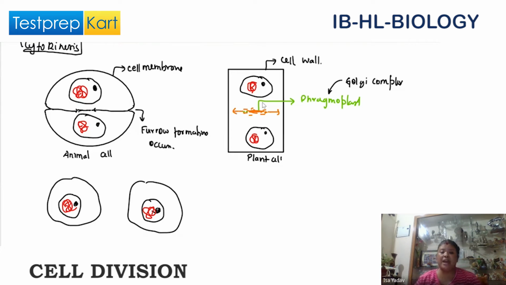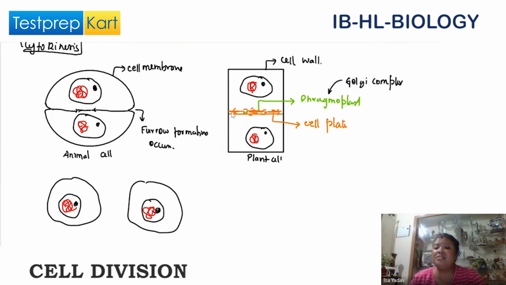See the difference: in the animal cell it extends towards the center, in the plant cell it extends towards the cell wall, finally forming a plate-like structure called the cell plate. This plate will deepen and then finally the cell wall will form.